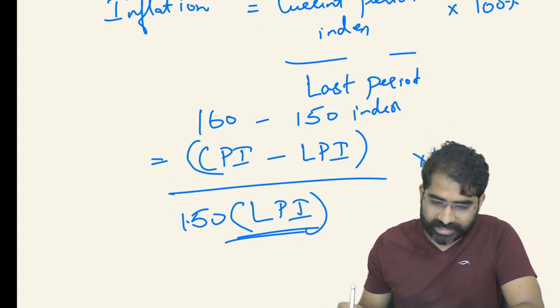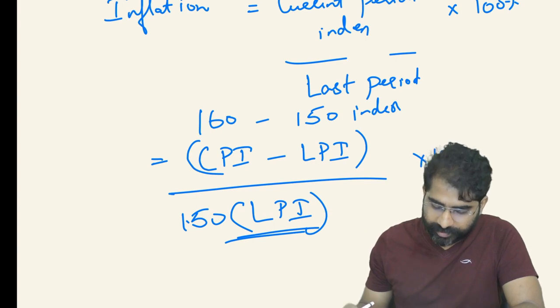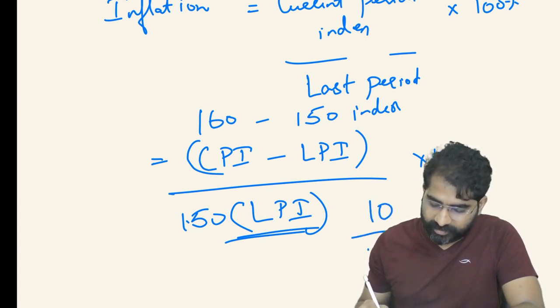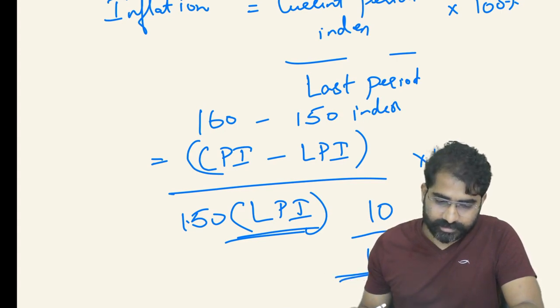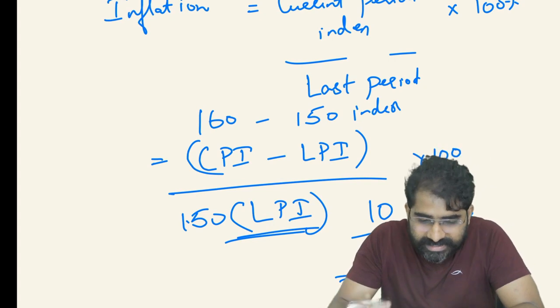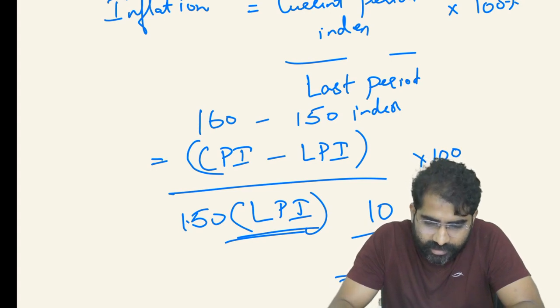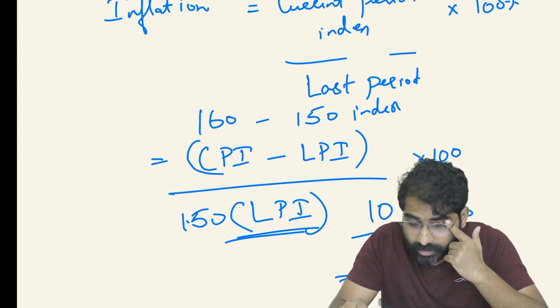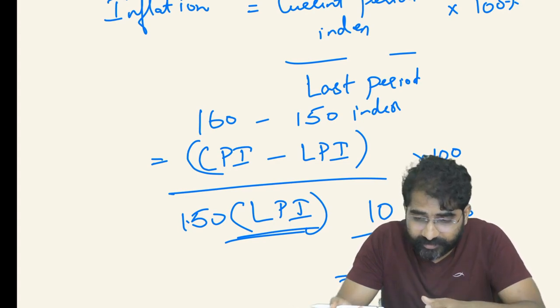I hope you are able to follow. That would be the inflation rate. So we are using the base year to calculate the index number. This is one way of measuring inflation. Don't worry, they are not going to ask you this.